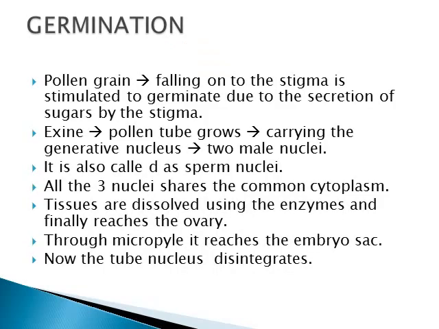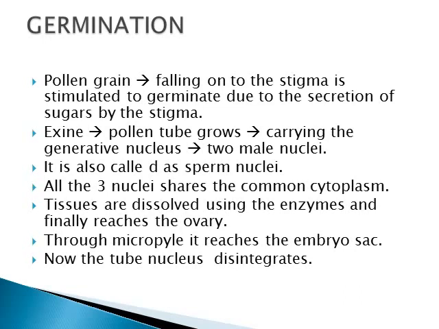Pollen grain, when it falls on the stigma, starts to germinate. How is it going to germinate? Once a pollen grain reaches the stigma, it starts to secrete some sugars, which stimulate the germination of the pollen grain. Next, the exine. We know very well the pollen grain contains 2 layers. The outer is called exine and the inner is called intine. Through a point in the exine, a pollen tube grows.